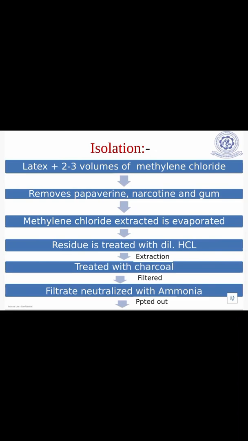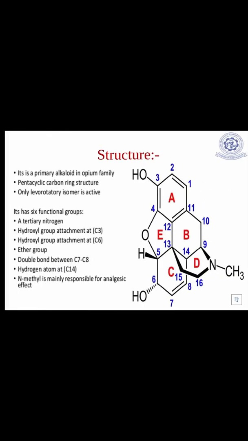Isolation. The collected latex from the unripe fruit is treated with 2 to 3 volumes of methylene chloride, whereby papaverine, narcotine and gum get removed. Collect the methylene chloride extract and allow it to evaporate, and the residue that is obtained is treated with dilute HCl, which is further treated with charcoal and then filtered. The filtrate is neutralized with ammonia. Thereby you can get the precipitate of morphine.